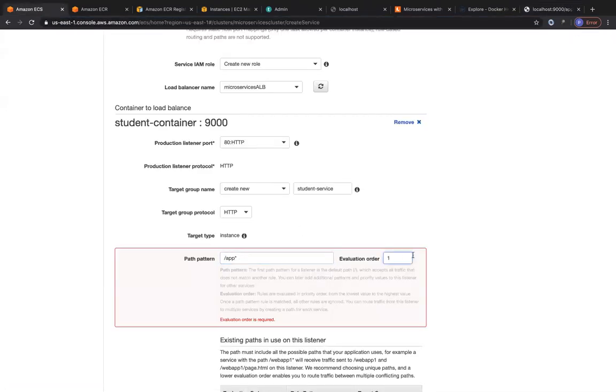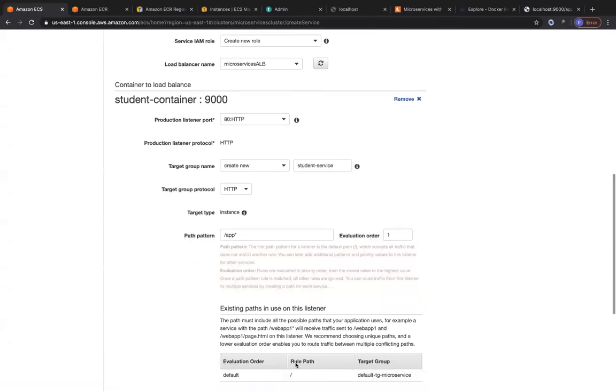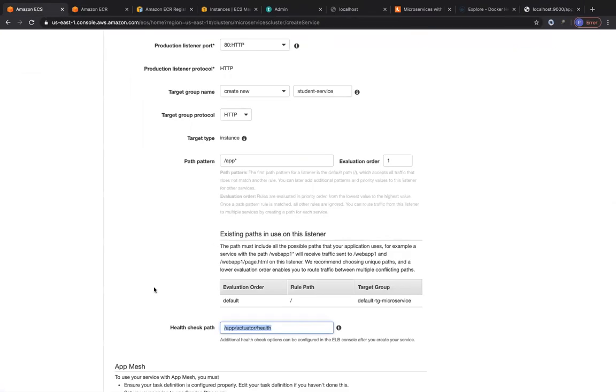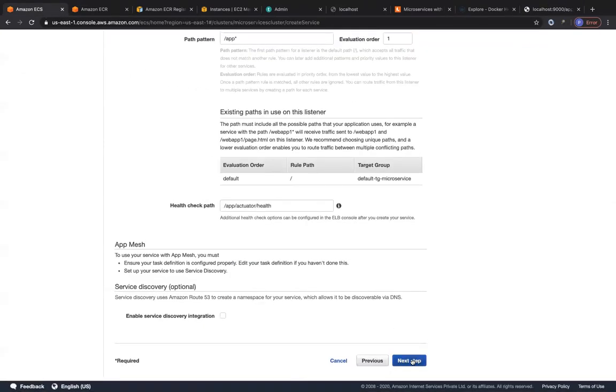The evaluation order is 1 because you already have a target group with evaluation order 0, which is your default target group that you created when you created your application load balancer. So you have to specify the context path that you're using here. And then you have to specify your health check path. It's going to be /app/actuator/health. I'm just going to copy this and check whether it works. Cool, I get a status as up. So the health check path is going to be this. Let me go down and click on next step.